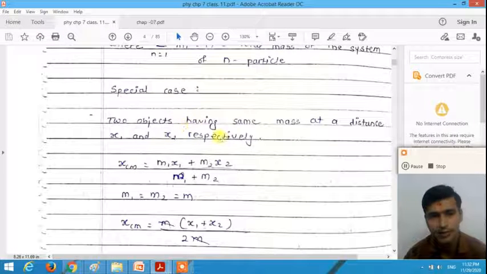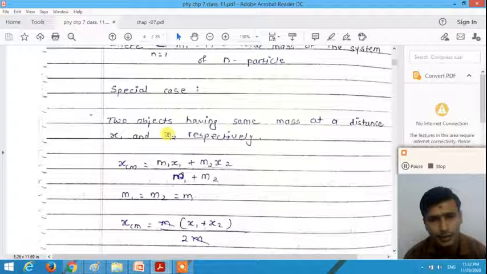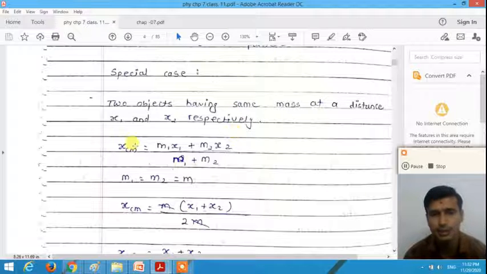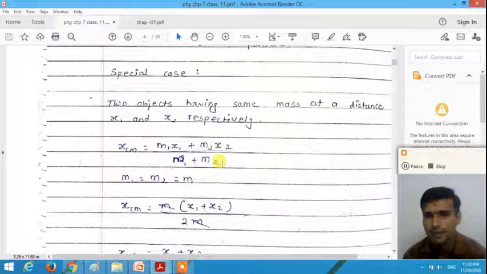But before that, one special case is two objects having the same mass at distances x1 and x2 respectively. How can we calculate the center of mass? Two objects having the same mass, that is we take m1 is equal to m2 is equal to m, right? So xcm is equal to m1 x1 plus m2 x2 divided by m1 plus m2. Here the two objects have the same mass, so m1 is equal to m2 is equal to m.